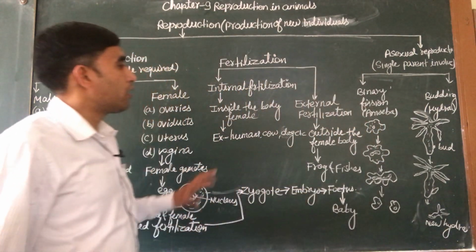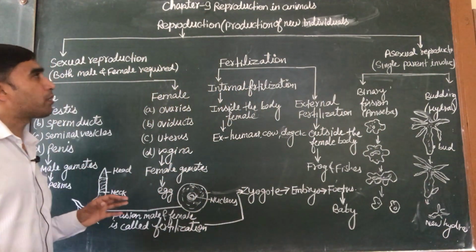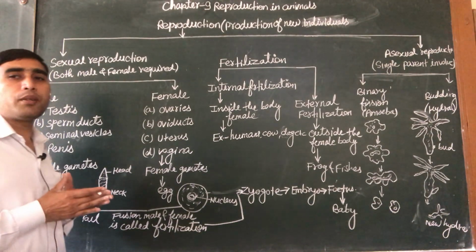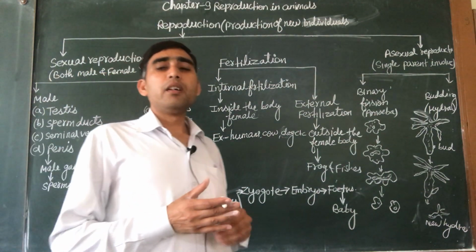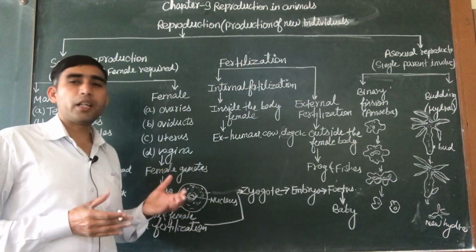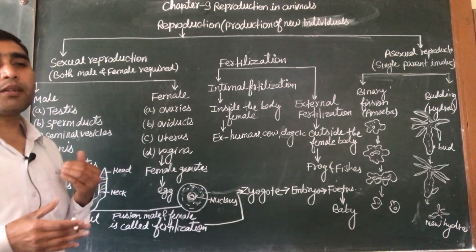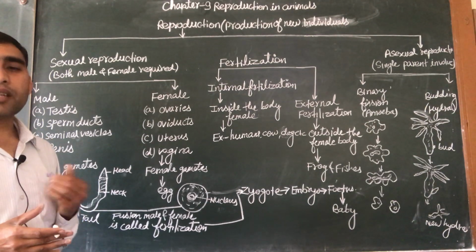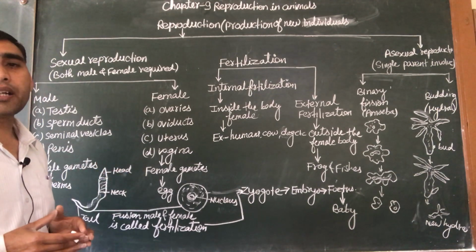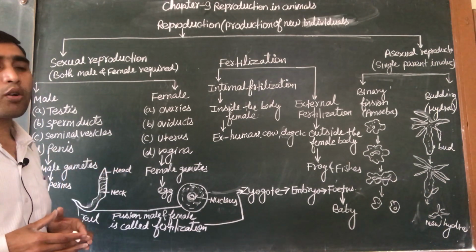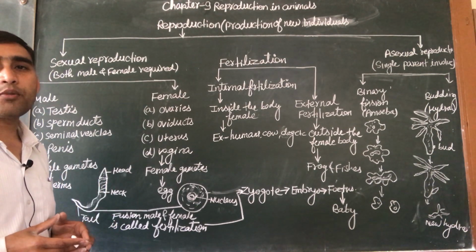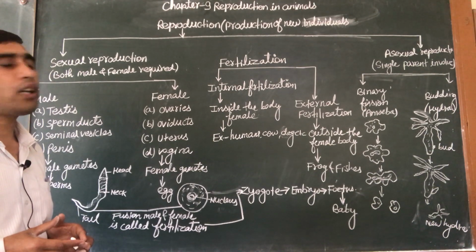So this is a brief description of chapter number 9. Here two important terms are also there: oviparous and viviparous. Oviparous means egg-laying animals, and viviparous means animals which give birth to babies or young ones. Another term is metamorphosis. It is the transformation of a larva stage into an adult through a drastic change, and this process takes place in the frog.